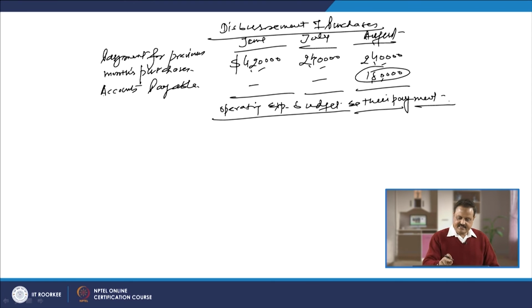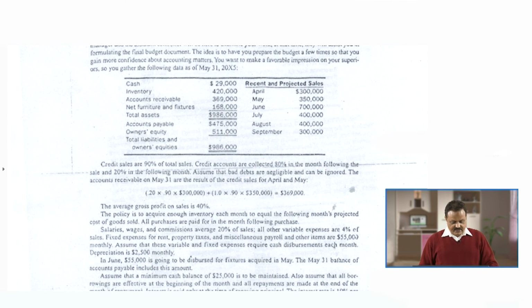Let us go back to the case. How much is written here? It is clearly given that salaries, wages and commission average 20% of sales. All other variable expenses are 4% of sales, right. Fixed expenses for the rent, property taxes and miscellaneous payrolls and other items are $55,000 monthly.